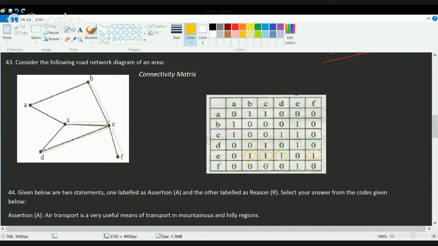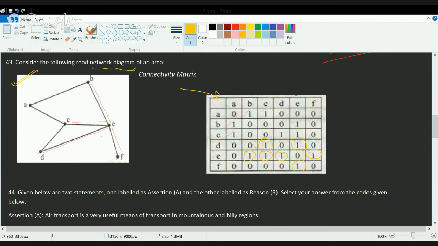Then F would join only with E. And D would have the connectivity with C and E. Okay. So this way we can say that this would be the correct connectivity matrix for this question.